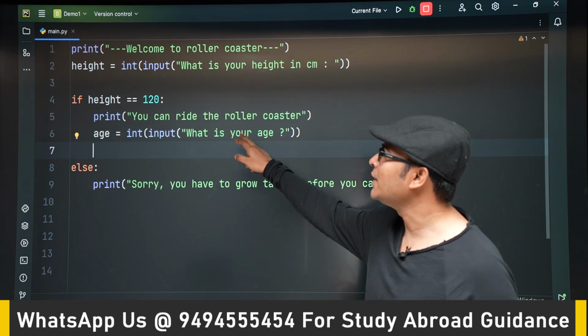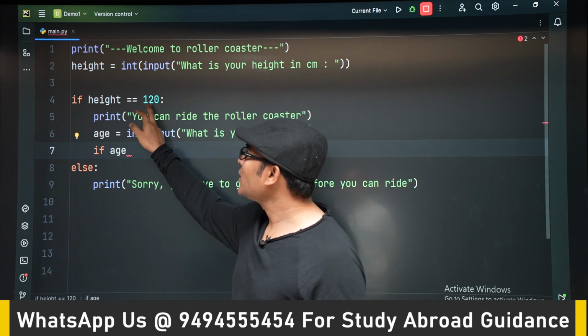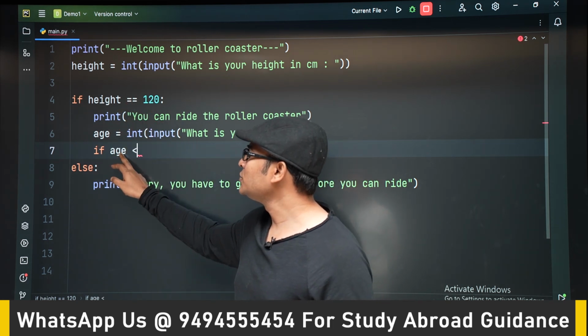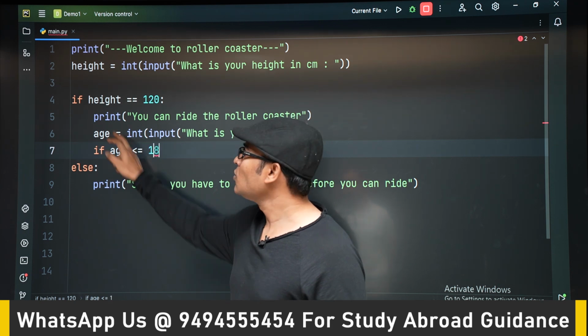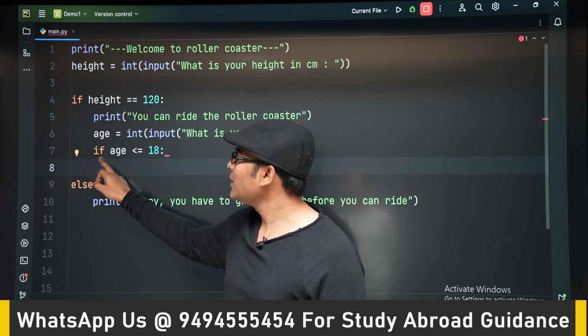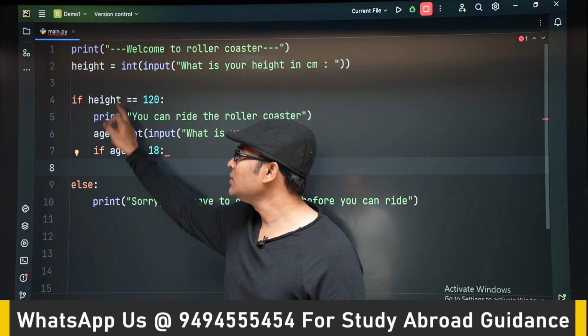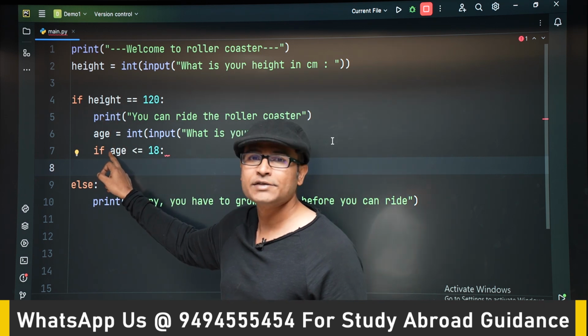So we are reading the age. Now what we are trying to do is, if they are allowed to write, we should check the age. So within the if, in this indentation, I am writing one more if. This is called a nested if. Within the if I write one more if, this is called a nested if.